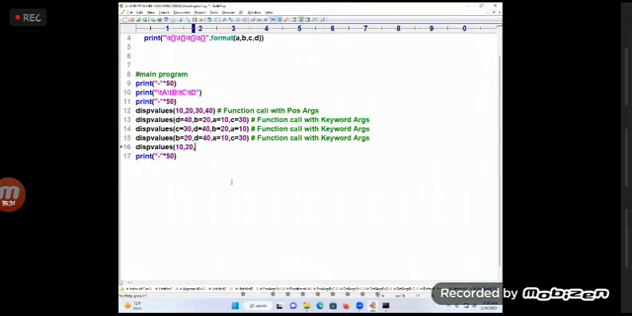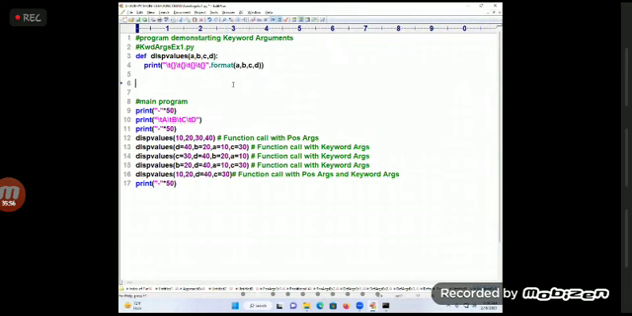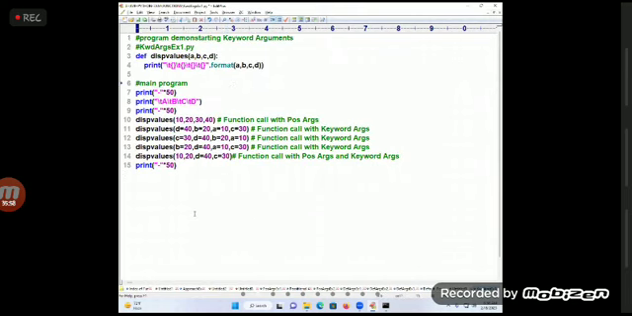Now, I will say next what? D is equal to 40, C is equal to 30. What is this? Function call with keyword arguments. Function call with positional arguments and what are the first two? What are the next two? How it works? Start. How it works?